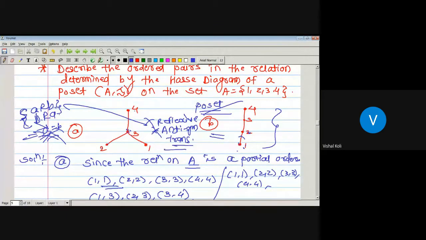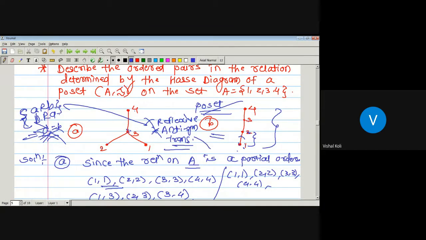Now the last one will be transitive. As 1 is related to 2, we have to take this ordered pair (1, 2) in our given partially ordered set. Again, 1 is related to 2, 2 is related to 3.